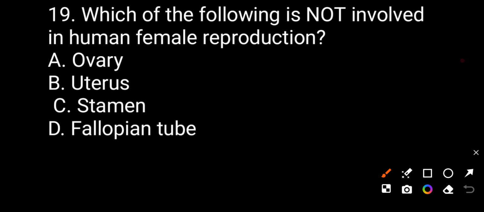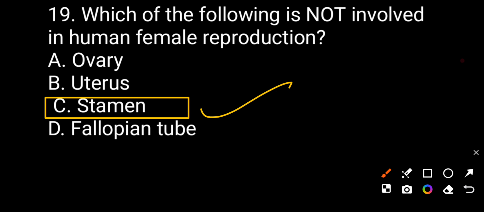Which of the following is not involved in human female reproduction? Option A, ovary. Option B, uterus. Option C, stamen. Option D, fallopian tube. The correct answer will be stamen.